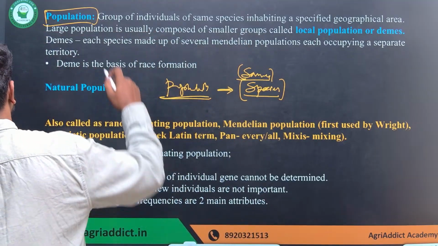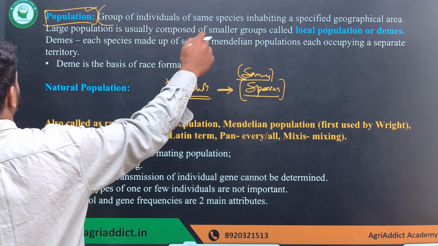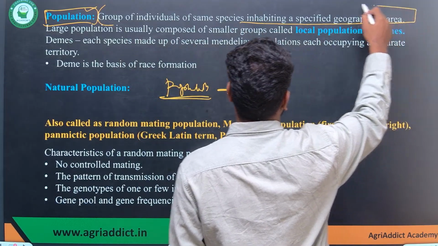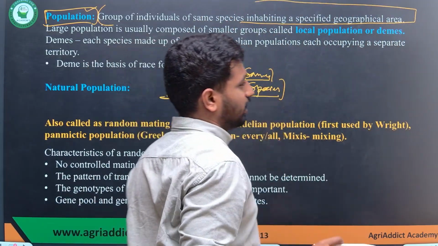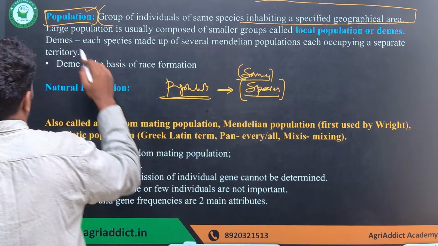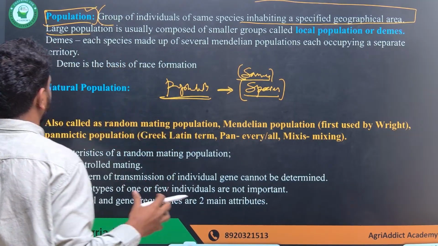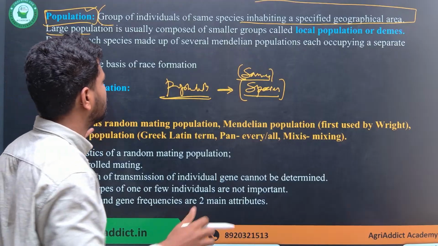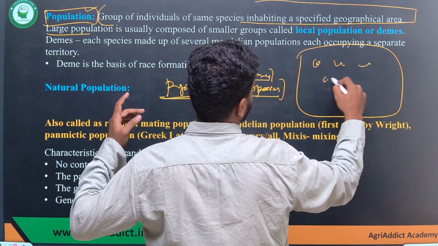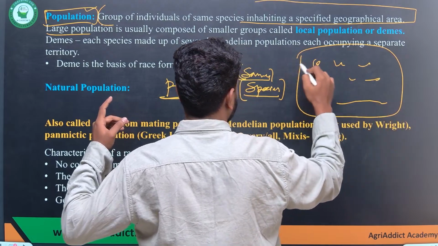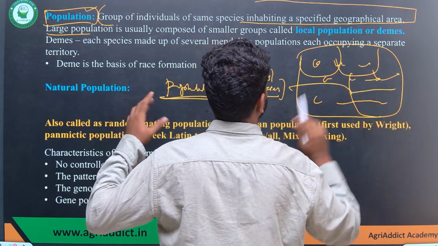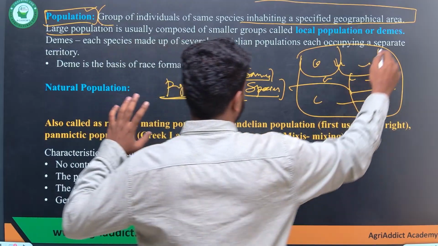Whenever we use the term population, it is the group of individuals of the same species, but specifically inhabiting a specified geographical area. That's the important thing. And the large population in a specific area again consists of small groups. If this is the entire area of individuals of the same population, it is again fragmented into different local populations, which are called demes.